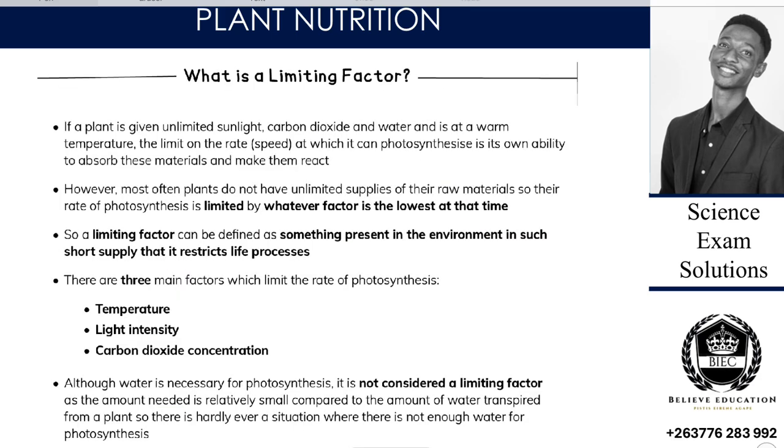Then after having known all these, now we want to understand that when we have these factors operating, there's a limit to which things can go. So we can't necessarily say that the increase of light intensity will keep on increasing the rate.